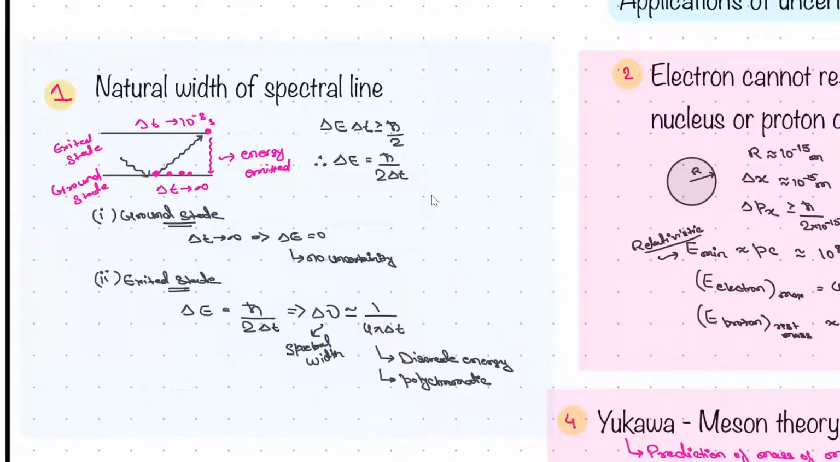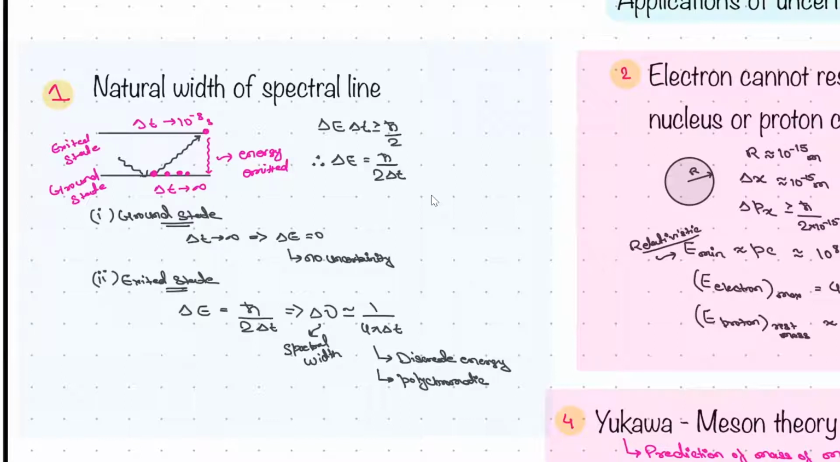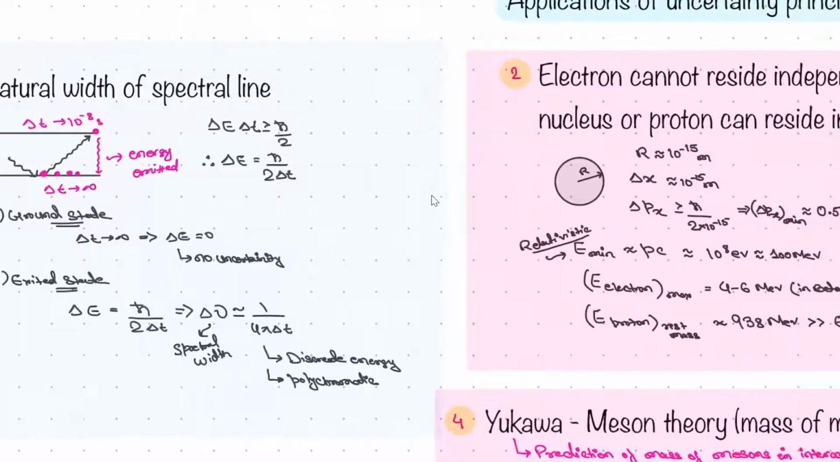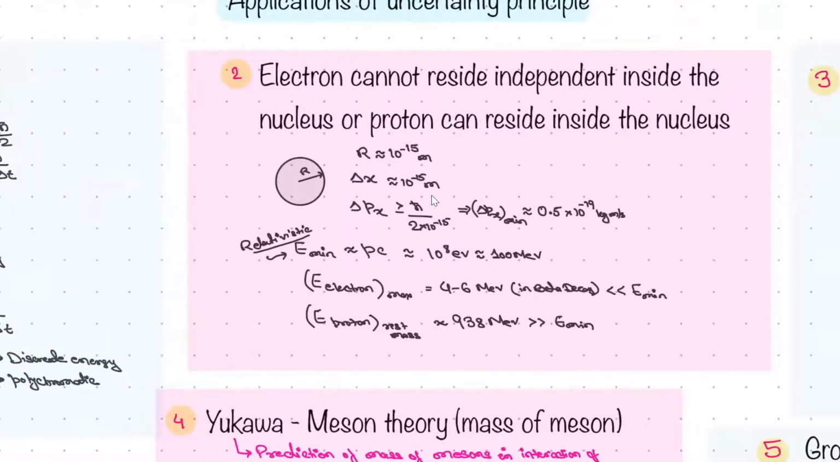And it is also showing that the spectral width is 4 pi delta t, and it is basically discrete in nature, right? It is discrete in nature, not continuous. Only a specific value will be there, and it is polychromatic in nature. Multiple wavelengths will be there, not of a single frequency or wavelength, right?